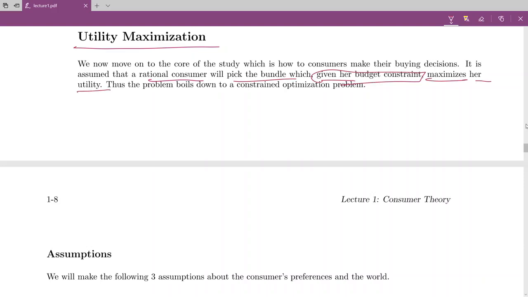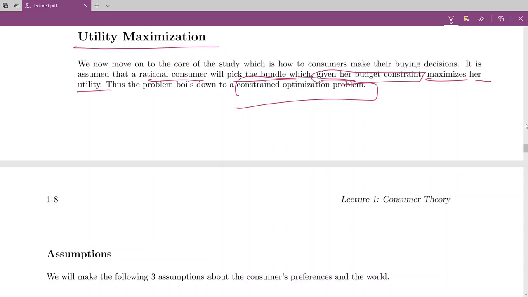So, staying within a budget constraint, the consumer wants to maximize the utility. So the problem is that of constraint optimization. A constraint optimization problem is a class of optimization problems in which there is some given constraint, and given that constraint you want to optimize.